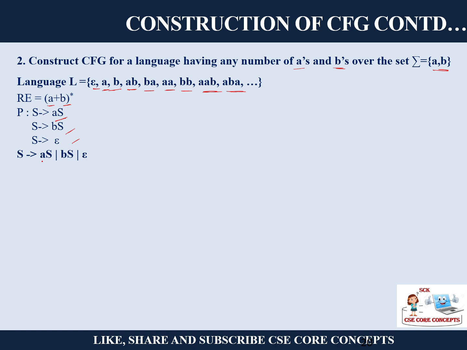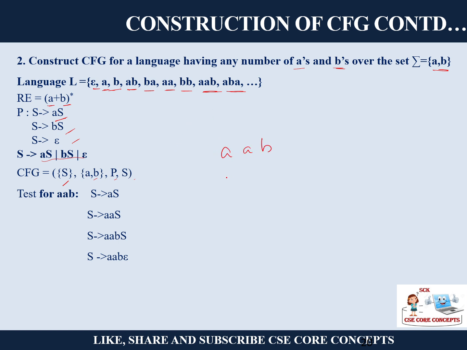If I club them, this is my equation: AS, BS, and epsilon. So the context-free grammar is S, {A, B}, P, and S. If I want to test for AB, I can start with any number of A's, so AS. Then I can have B here, so BS. Now if I want to stop, I can have B and epsilon.